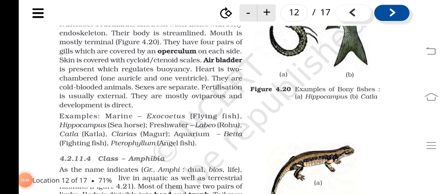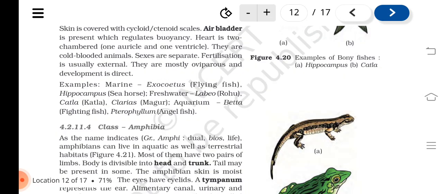They are cold-blooded animals. Sexes are separate. Fertilization is usually external. They are mostly oviparous and development is direct. Examples: marine, Exocoetus, flying fish, Hippocampus, seahorse; freshwater, Labeo rohita, Catla, Clarias; aquarium, Betta, fighting fish, Pterophyllum, angelfish.